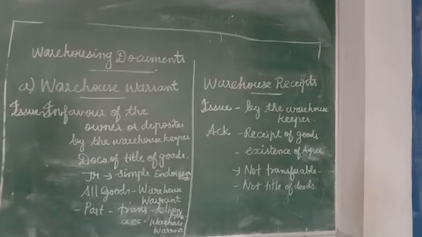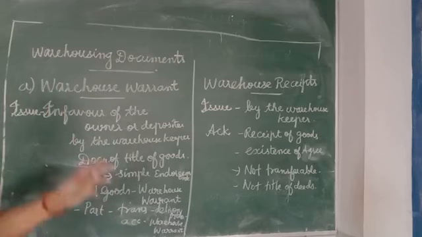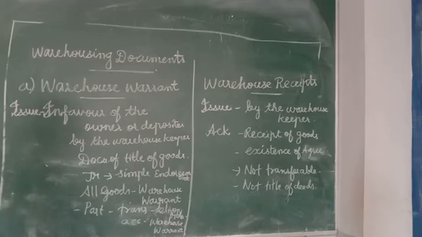A lot of documents are there: the warrant, the receipt, and the delivery order. The delivery order shows what goods we are taking from the warehouse. For that we need evidence. We have to show the delivery order to the warehouse keeper. Then only will they release the goods to us. So that is the delivery order.